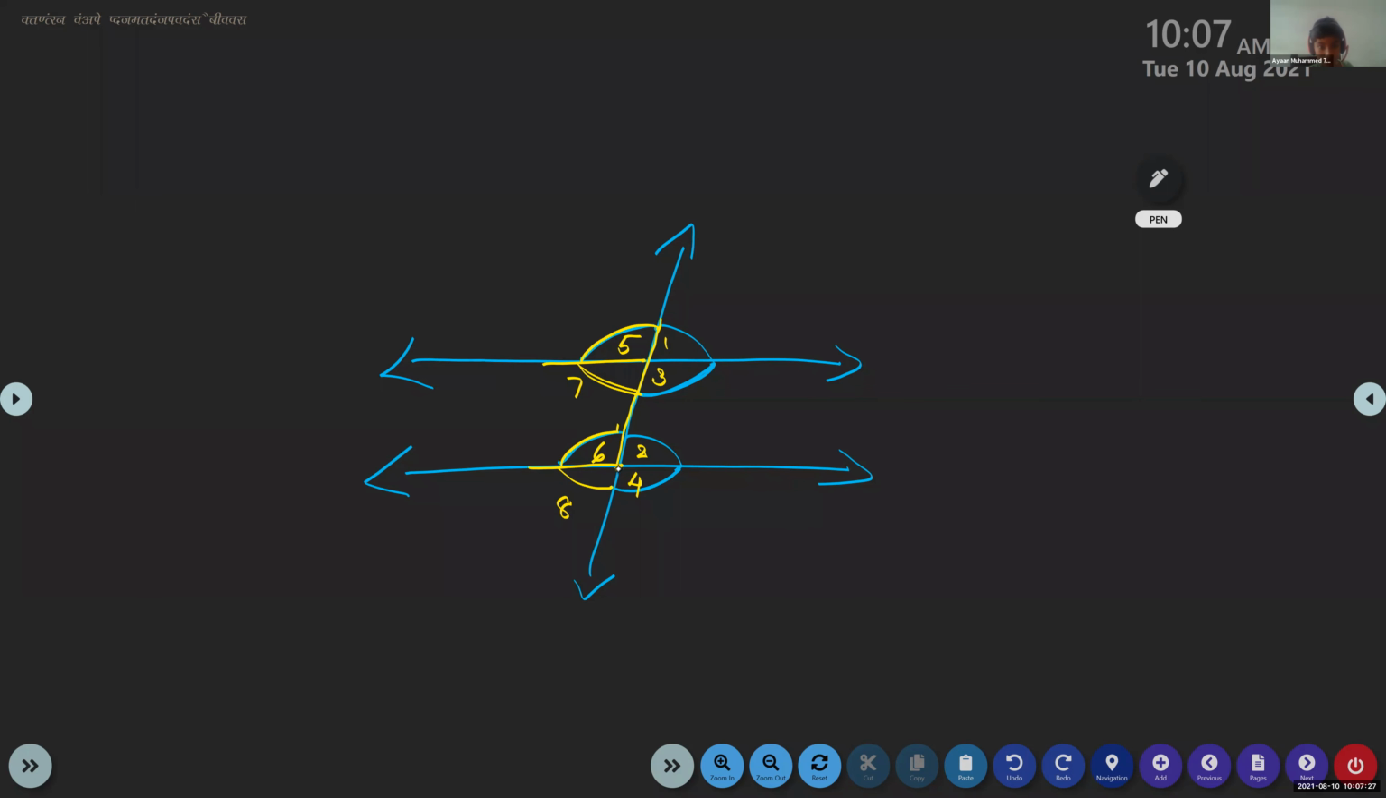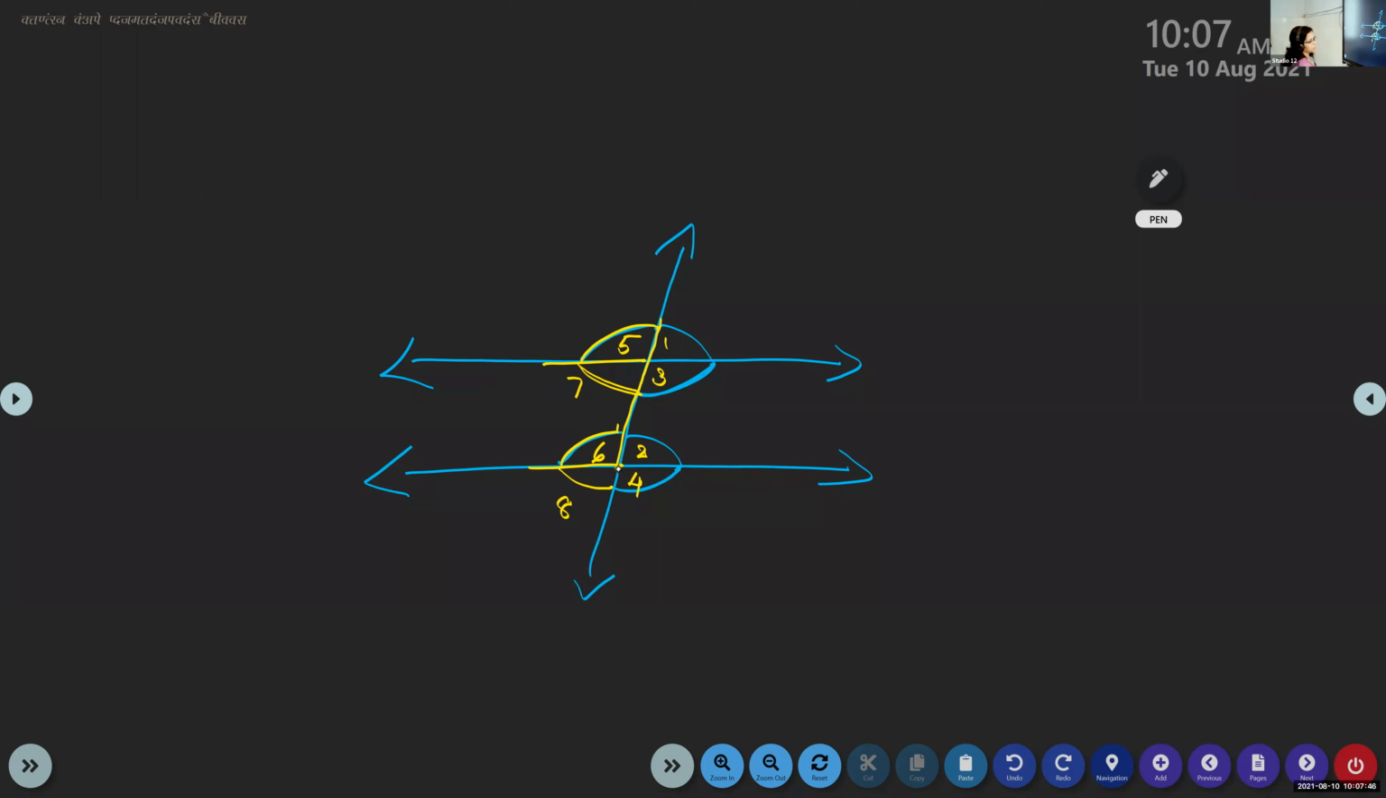1 and 8. Alternate interior. 7 and 2. Okay, alternate interior. Both should be alternate, that is opposite, as well as in the interior. Okay, so 7 and 2, correct.